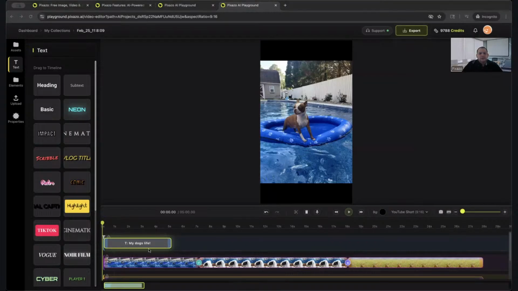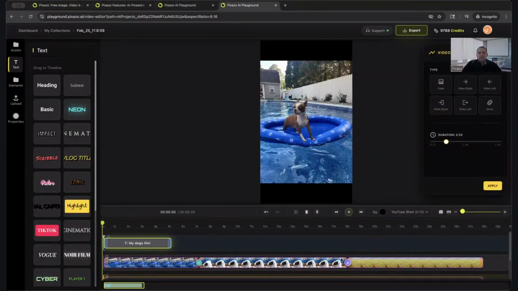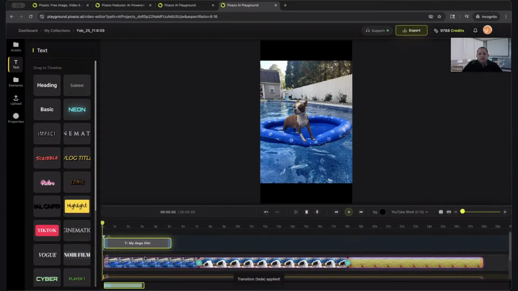Okay. So I have my first effect there. Once you get a check mark, that means that it's set and done. Next, we can get the second one done. So click on the plus sign again. And again, I'm going to select the fade effect. I'm going to do 5 seconds. I'm going to click apply, and it's ready.